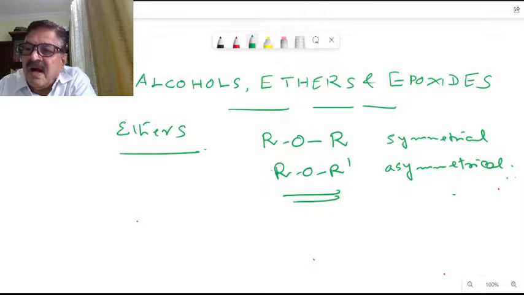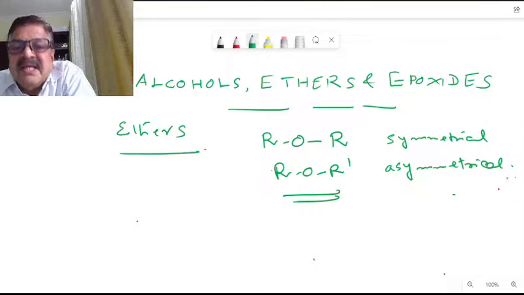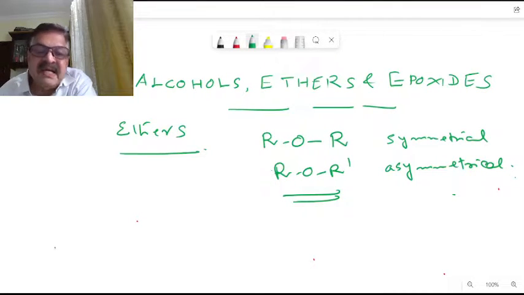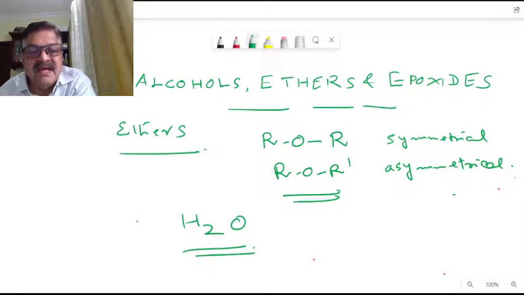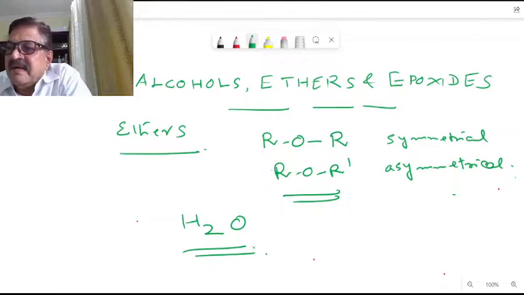Okay, now alcohols and ethers, for example, they are derivatives of water, H2O. You can just see it. How are alcohols and ethers derived from water? We can say they are organic derivatives of H2O. They are formed by replacing one or both of the hydrogen atoms on oxygen by R groups.